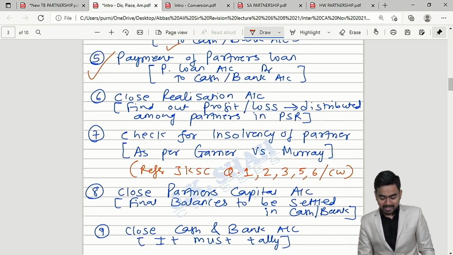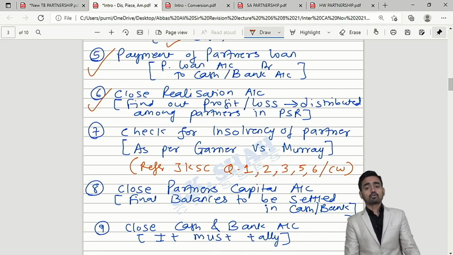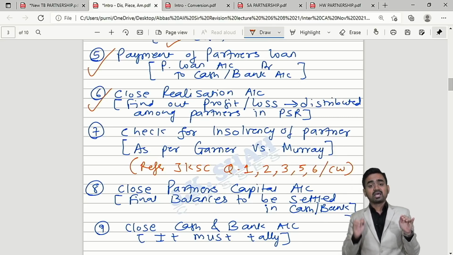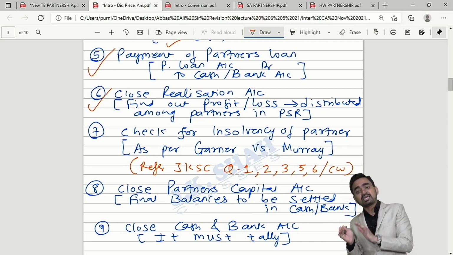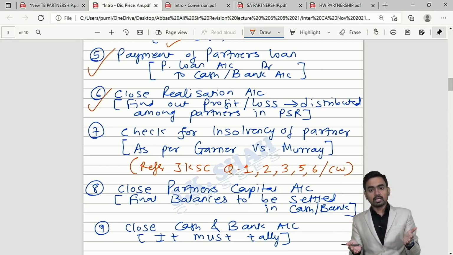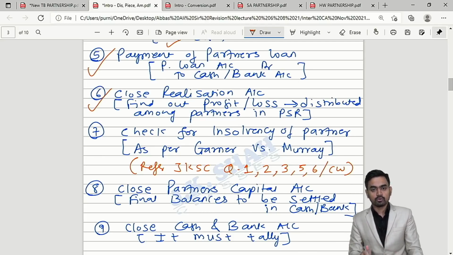Okay, then next step is what? Close realization account. When you close your realization account, after selling all the assets, after discharging all the liabilities, after making payment for the realization expenses, you will get either profit or loss. Is it clear, my dear students? That will be distributed among partners in their profit sharing ratio, correct?